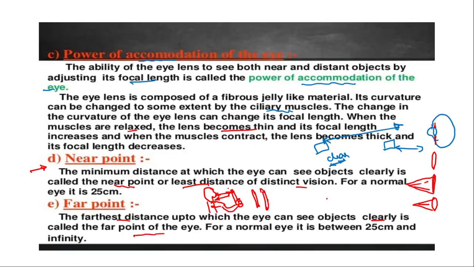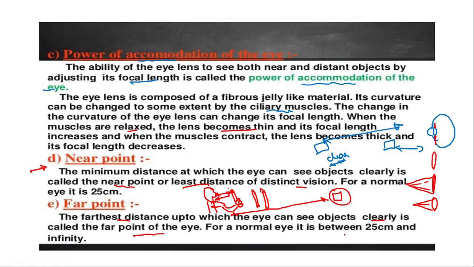So for an object which is present far away from the person, the distance up to which he can see the object very clearly, that distance we call the far point of the eye. For a normal eye, imagine a normal person who has distinct, clear vision, without any defect in his eyes.